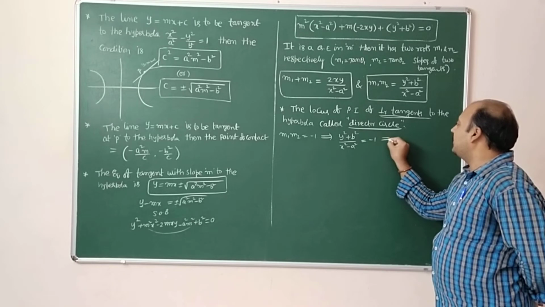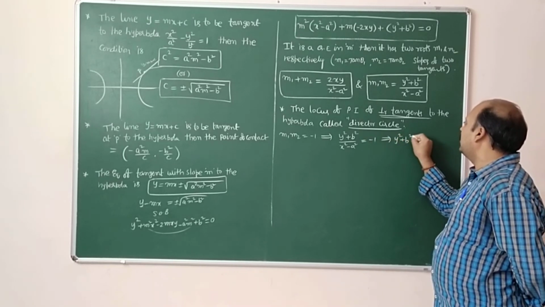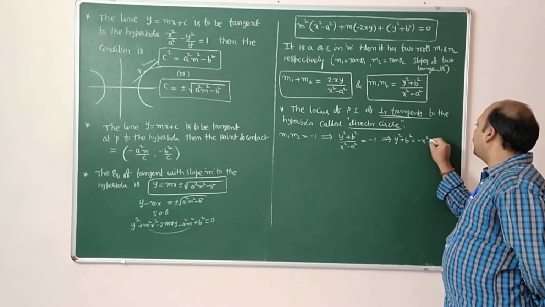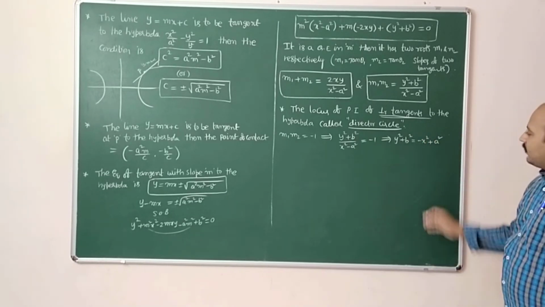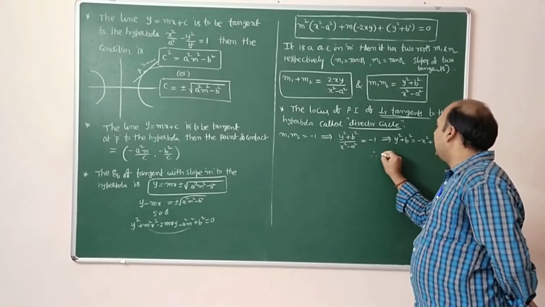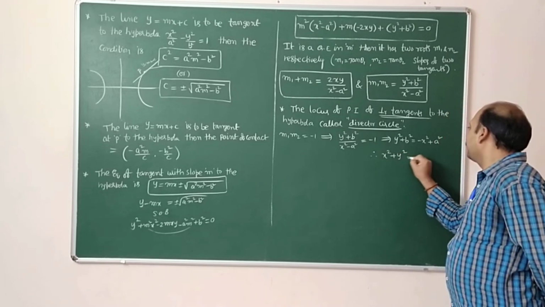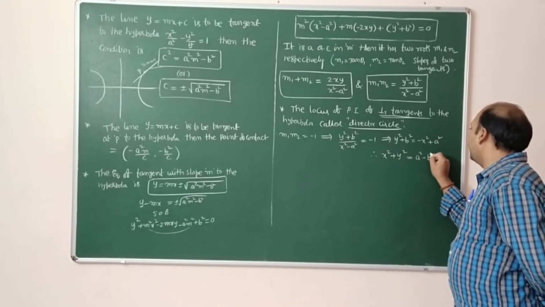If you do the cross multiplication, you will get y square plus b square is equal to minus x square plus a square. So minus x square we take this side and b square we take this side. You will get x square plus y square is equal to a square minus b square.